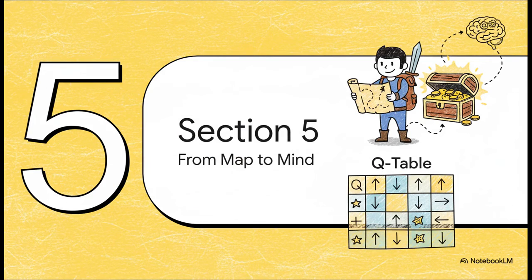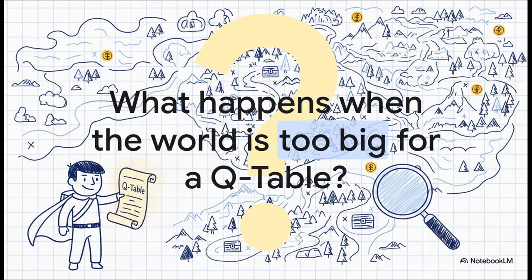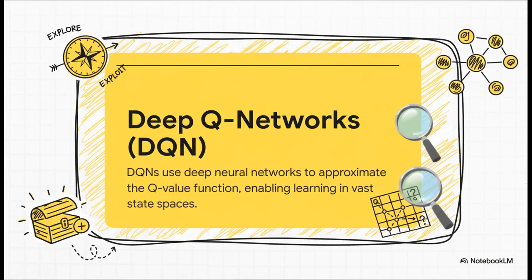Now, this whole Q table, this map idea, it's fantastic, as long as the world is pretty small. But what happens when the world gets so huge you could never possibly draw a big enough map? Well, in this last part, we're going to see how this idea evolves from a simple table into something more like an artificial mind. I mean, think about a game like chess or Go. The number of possible board positions, it's literally larger than the number of atoms in the known universe. You could never build a Q table for that. The map would be impossibly huge. So what do we do? The answer is we stop giving our hero a map and instead we give it a brain.